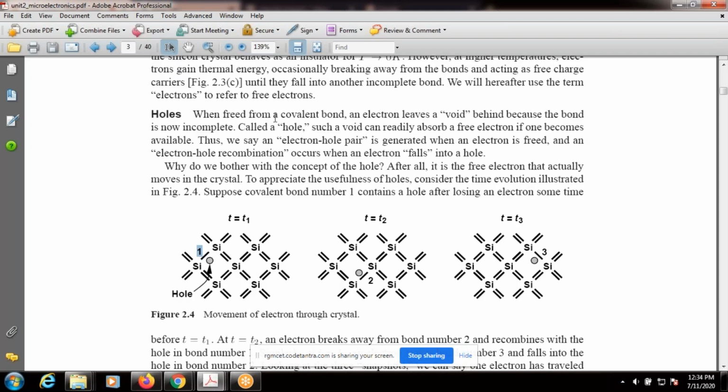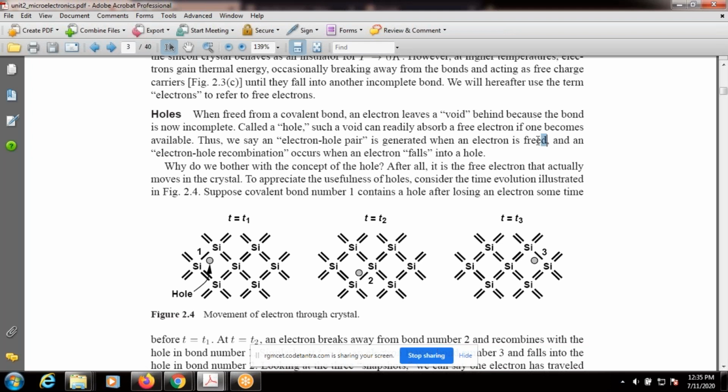So when freed from a covalent bond, an electron leaves a void, that means an empty space behind, because the bond is now incomplete. This is called a hole. So the definition of hole and the definition of electron are very important. Such a void can readily absorb a free electron if one becomes available. Thus, we say an electron-hole pair is generated when an atom is freed.